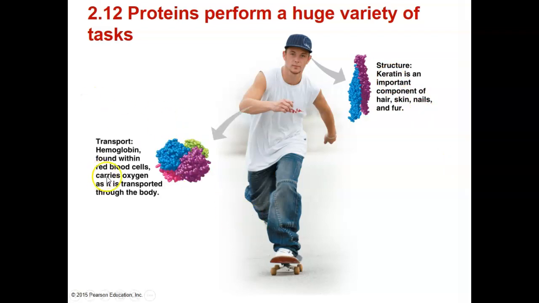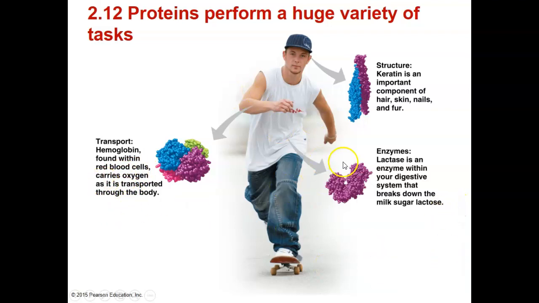Another function of protein is to transport. There are many proteins in our body that function as a channel protein and a transport protein to transport molecules. An example of this is hemoglobin. Hemoglobin is found within the red blood cells. It carries oxygen and carbon dioxide and transports them through the whole body.